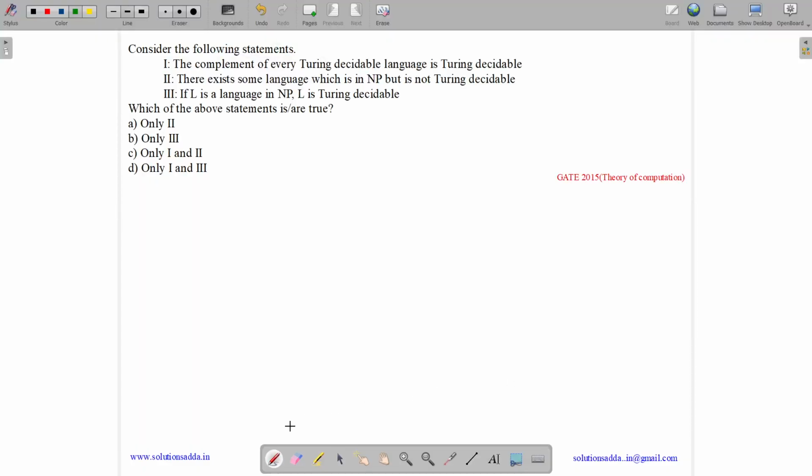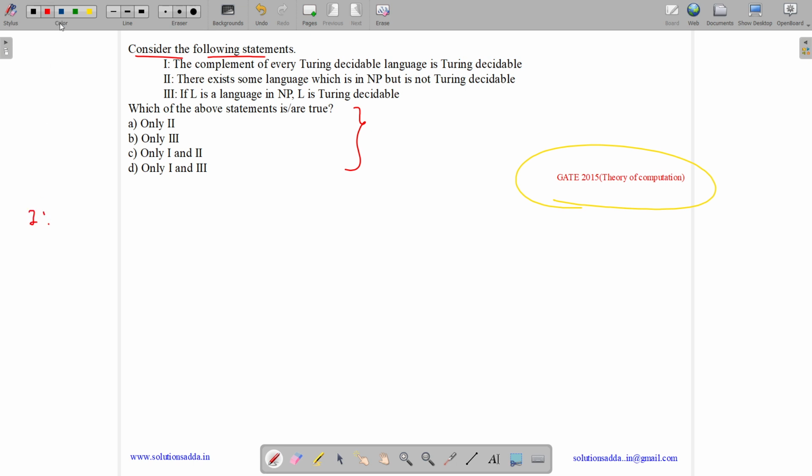This question belongs to Theory of Computation subject and was asked in GATE CSE 2015. So the question states, consider the following statements. The complement of every Turing decidable language is Turing decidable. There exists some language which is in NP but not Turing decidable. If L is a language in NP, then L is Turing decidable. Which of the following is/are true? Only 2, only 3, only 1 and 2, and only 1 and 3.